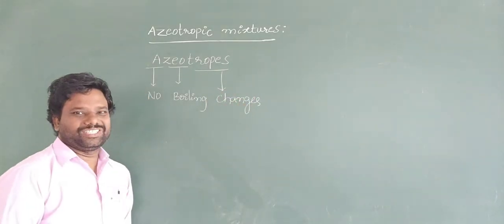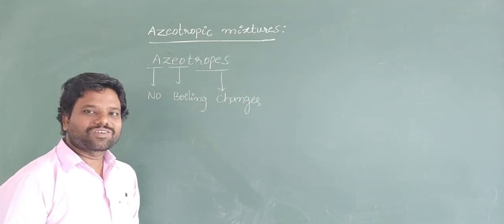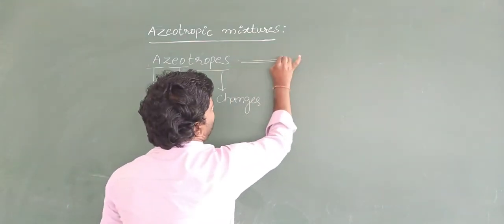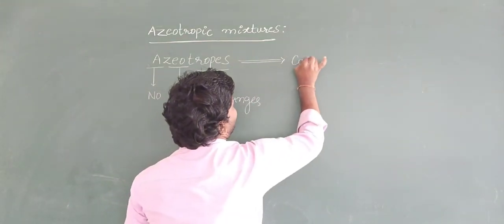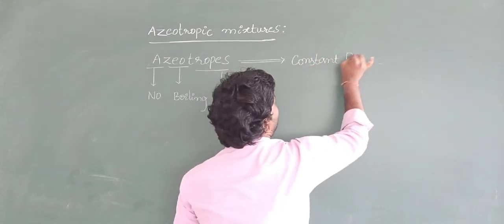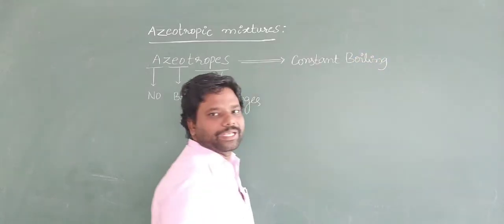No boiling changes. Azeotropes are also called constant boiling mixtures.